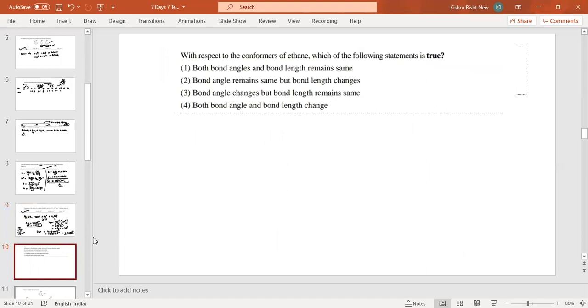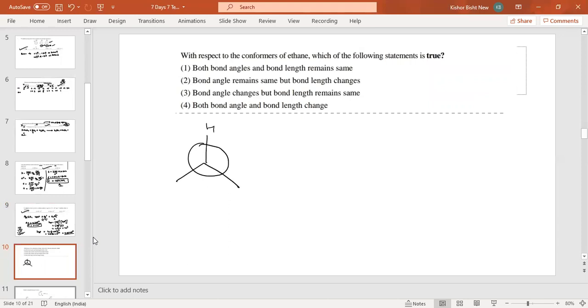With respect to the conformation of ethane, which of the following statements is true? Both bond angle and bond length remain same. Bond angle remains same, but bond length changes. Bond angle changes, but bond length remains. First, the conformations of ethane: there are two conformations.